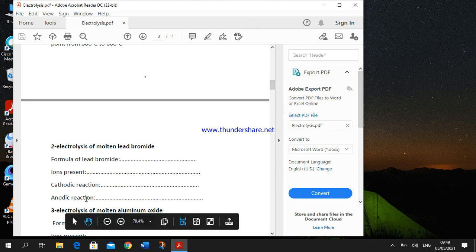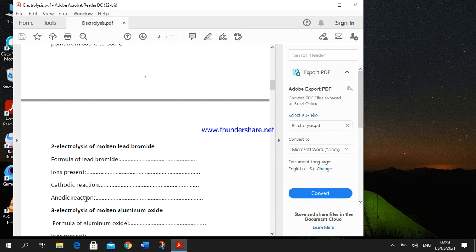The bromide negative ion is oxidized by losing two electrons and changes into the element bromine. The two electrons go through the wire and reach the cathode, where the lead ion is reduced by gaining two electrons and changing into the element lead. So by using electricity, we can convert ions in a molten salt into pure atoms of an element by transferring electrons from negative ions to positive ions.